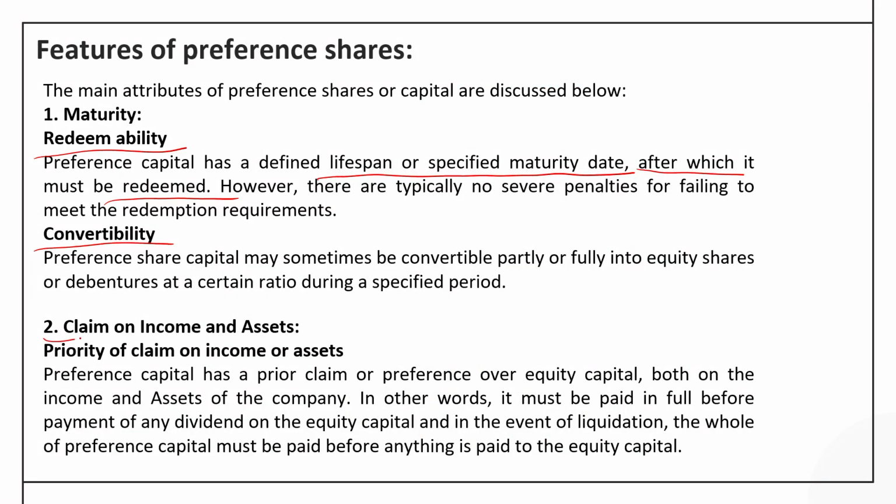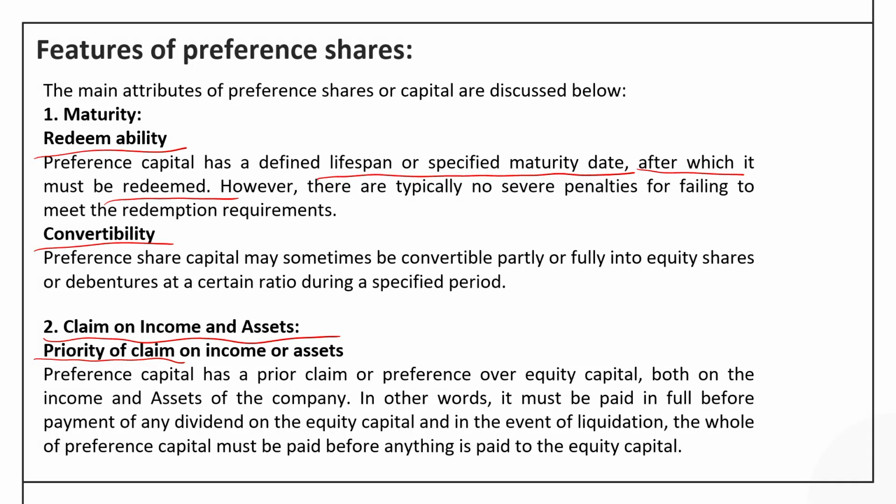Then the second feature can be discussed with the help of claim on income and claim on assets. So, whether the preference shareholder has a claim on income and assets of the company can be segregated into three subheadings. Number one is priority of claim. Priority means if there are three parties financing the assets of the company, or through which the company is procuring funds, like debt, preference share and equity capital, which party is going to receive the dividend or the interest first?